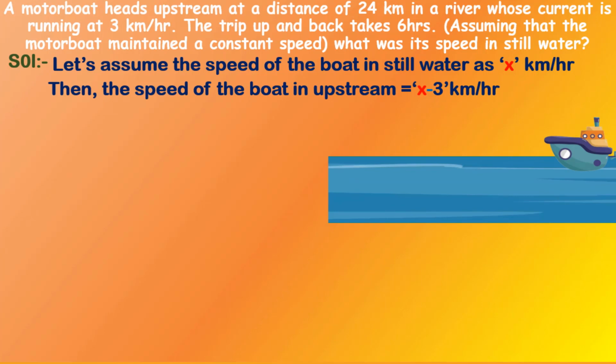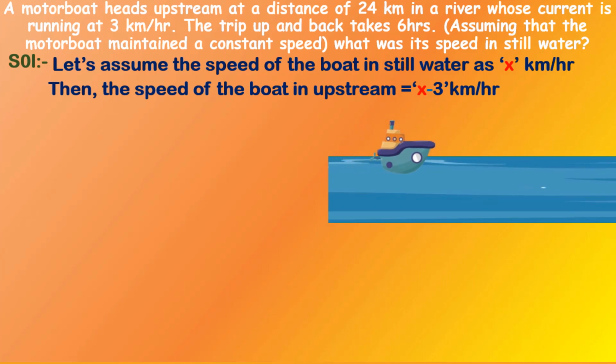Now we have the speed of the boat in upstream. Now let us find out the speed of the boat in downstream. When the boat is traveling in downstream, that means it is traveling in the same direction of the river flow. So the flow of the water will give an additional speed to the boat, and that is equal to the flow of the river. So when the boat is traveling in the same direction of the river flow, to find the speed of the boat in that case, we have to add the speed of the river flow to the speed of the boat in still water. So tell me what is the speed of the boat in downstream.